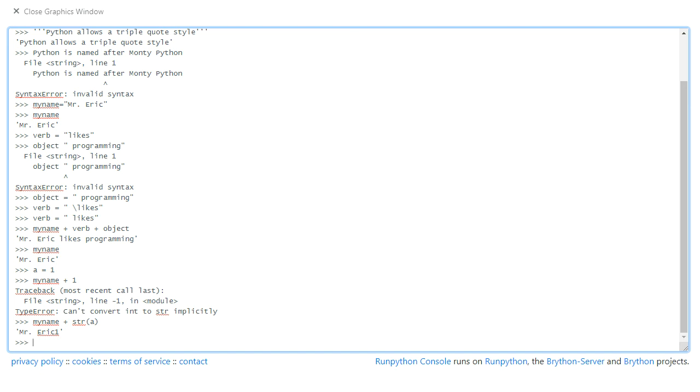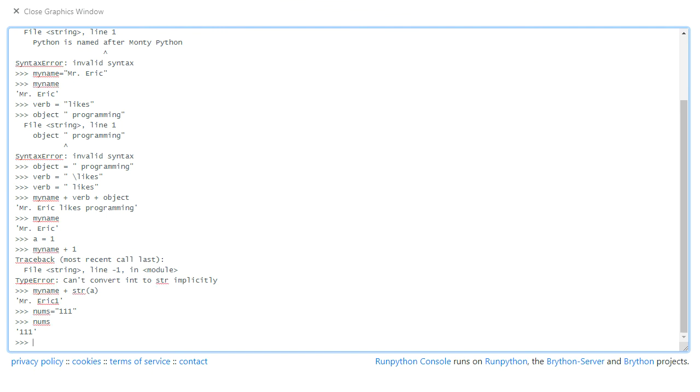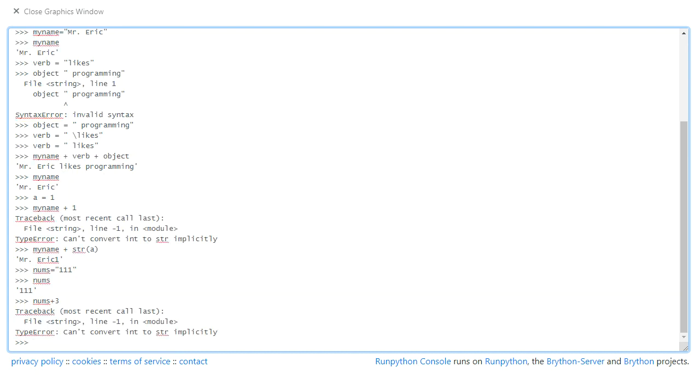Now we can go the other direction. Suppose we have a string that consists of numerals. So this looks funny. I have nums. Nums is the string that has a 111 in it. And that's not a number. It's a string. Python does not think of that as a number. If I try to add a number to it, we again get that error from Python saying I can't add numbers to strings.